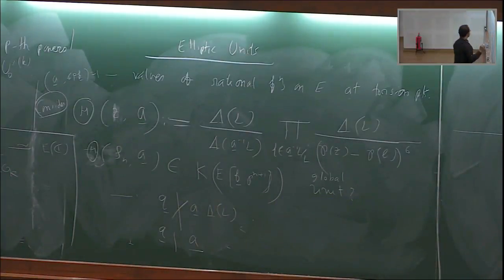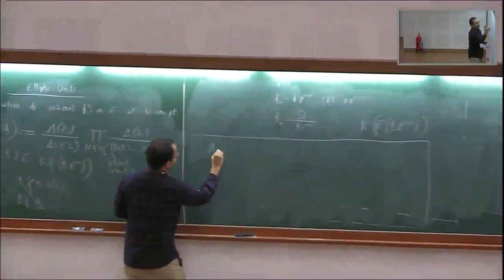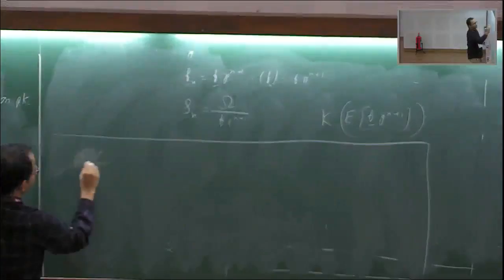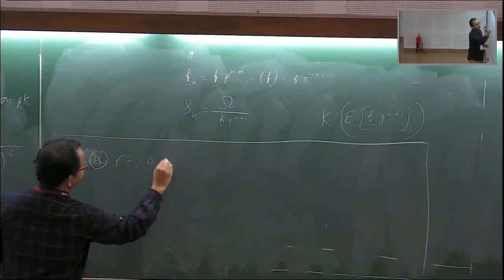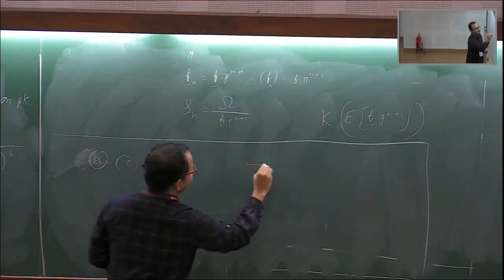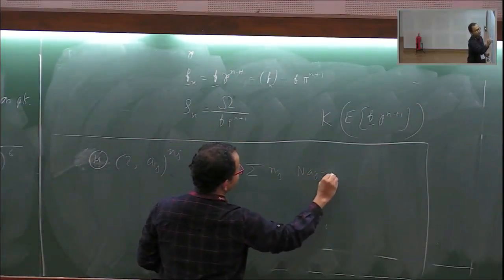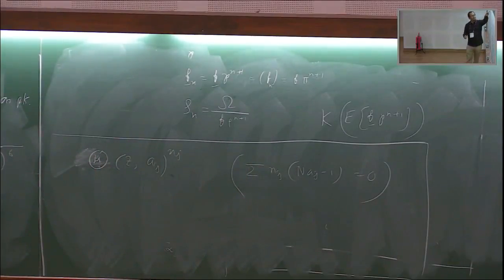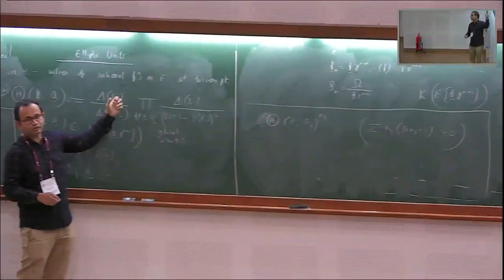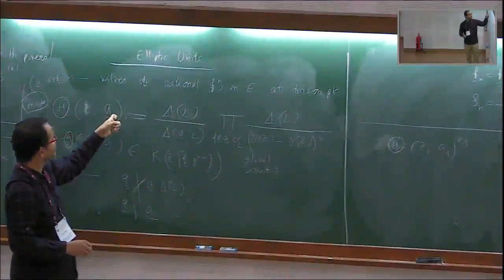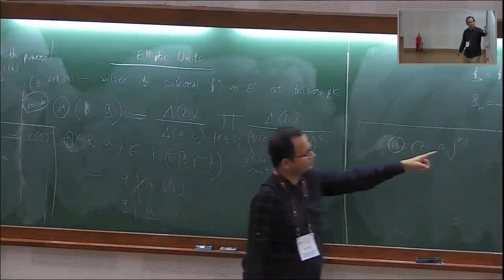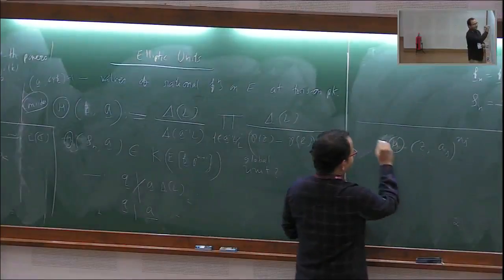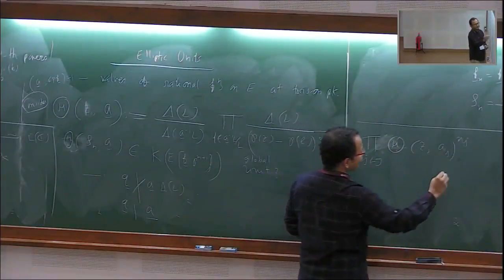Okay, so I've already exhausted my time, but let me just quickly say what we'll do next. We'll take a product of such for a suitable choice of N_j and A_j such that this condition holds. Why? Because then when I take the product, delta L to the power summation N_j(Na_j minus 1) will come, and that will remove these primes. So this delta L factor will be removed when I change these prime ideals and take this appropriate thing.